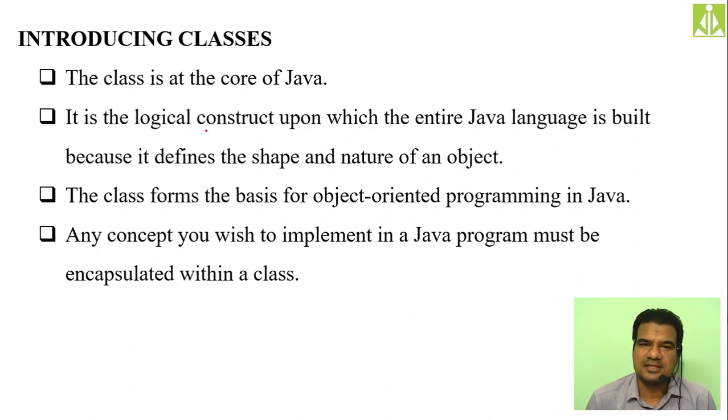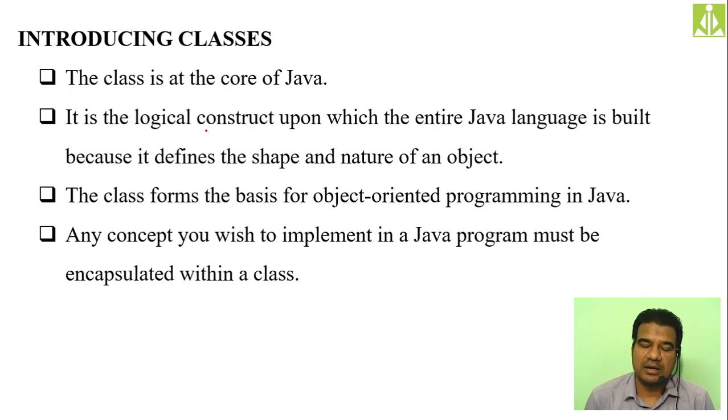So without classes there is nothing in Java programming. Even a small program, a hello world program you are writing, you can't do with the help of simple programming constructs. Definitely you have to go for a class, because we need bytecode in order to execute the Java program, and that bytecode we will get with the help of a class only. It is the logical construct upon which the entire Java language is built, because it defines the shape and nature of an object.